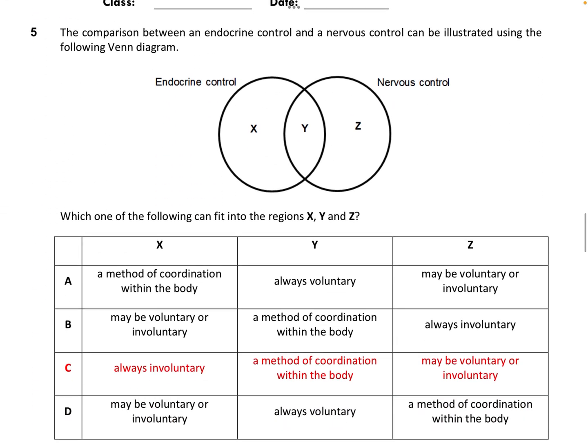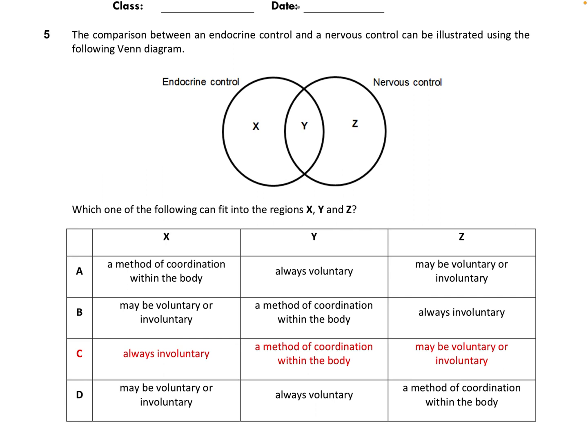Let's go to question 5. Question 5 is a very unique question. It blends two topics together, endocrine and nervous system. If you should have done your term 1 review, one of the questions was comparing endocrine and nervous system. So this is a compressed version, summarized into an MCQ question.